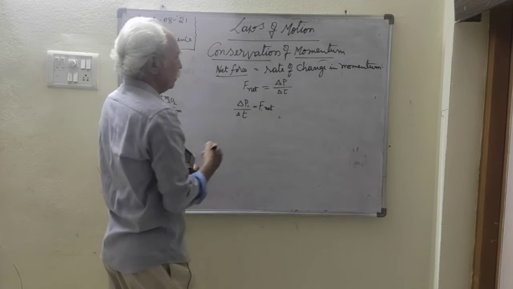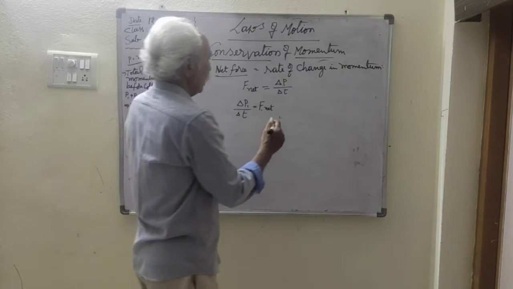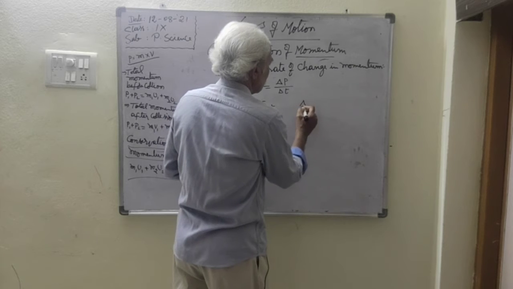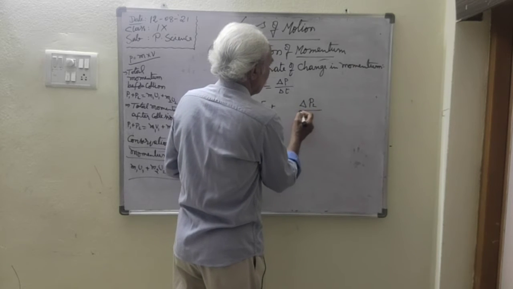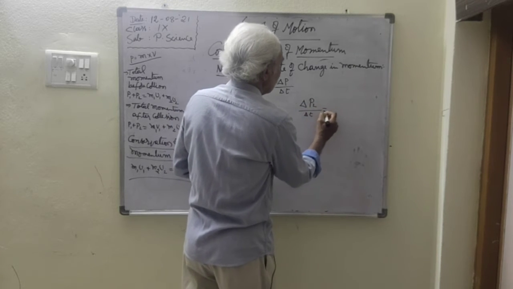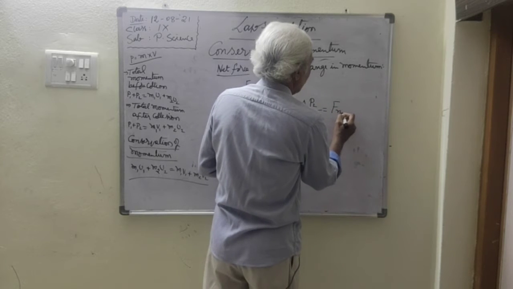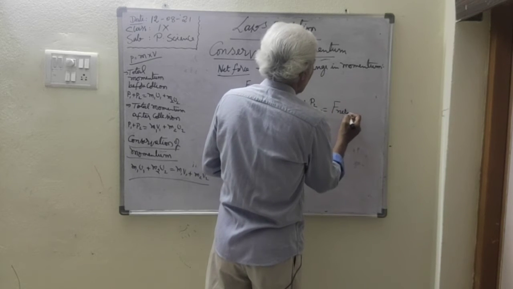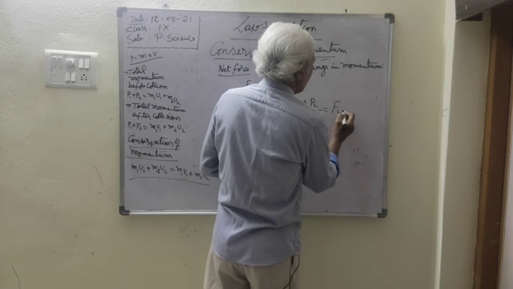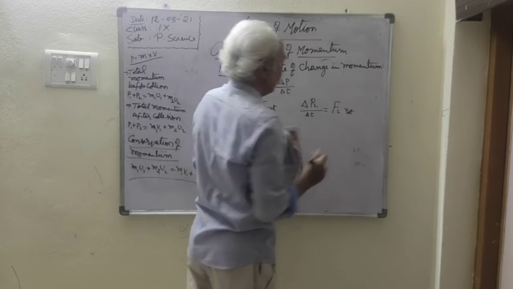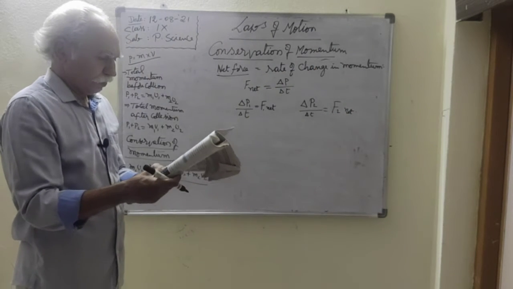Delta P2 by t is equal to the net force of the second object.